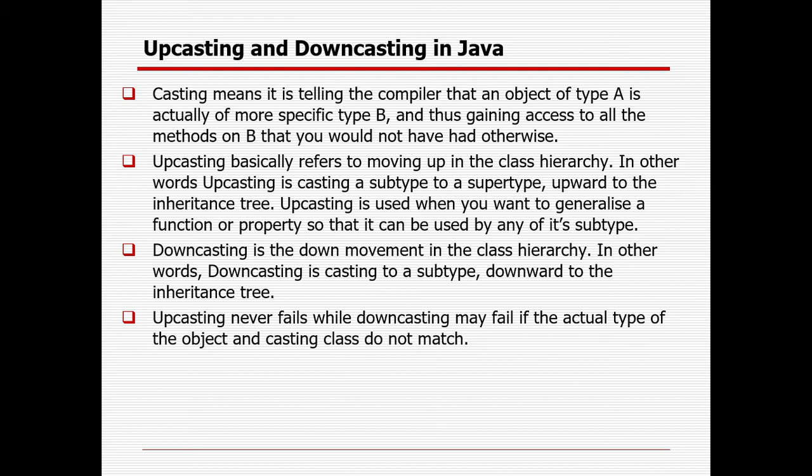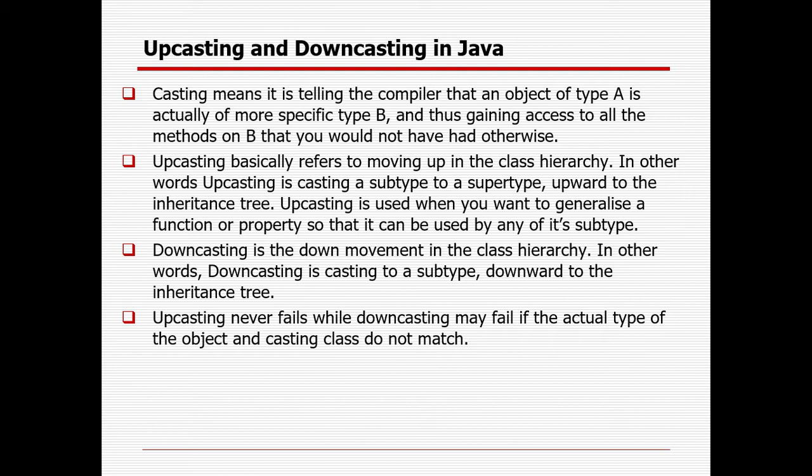So in Java, there are two types of casting available. One is upcasting and another is downcasting. Upcasting basically refers to moving up in the class hierarchy. In other words, upcasting is casting a subtype to a supertype. Whenever we enter the reference ID of the child class object into a reference variable of the parent class, this is called upcasting.